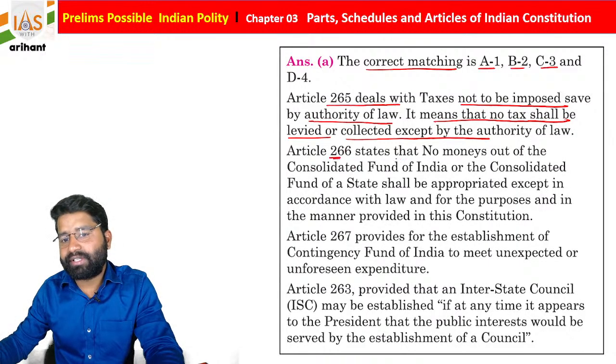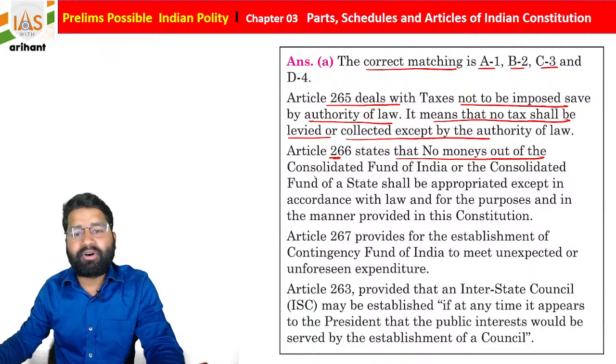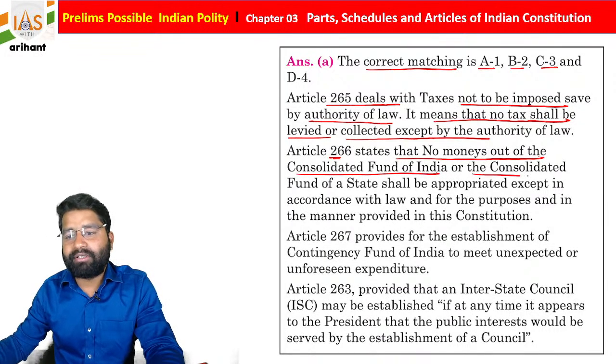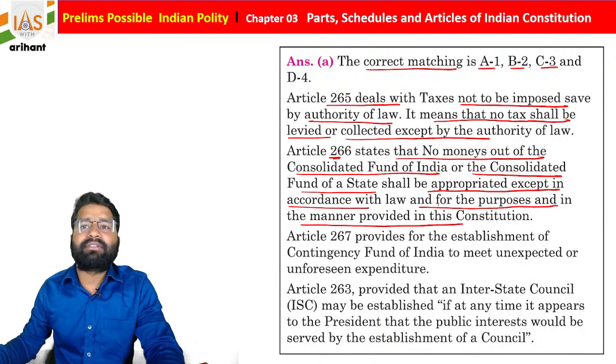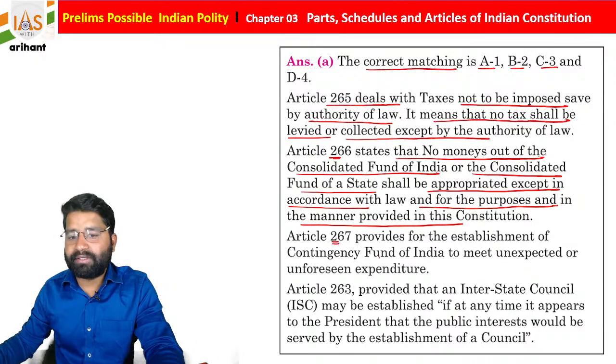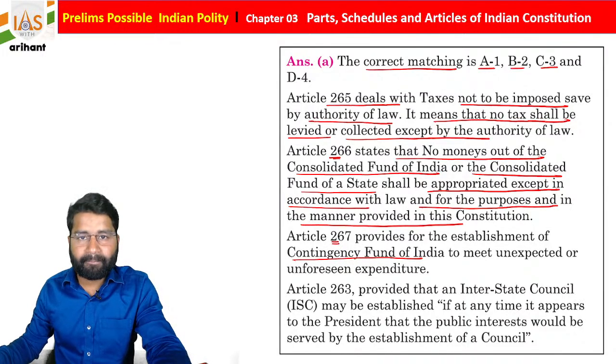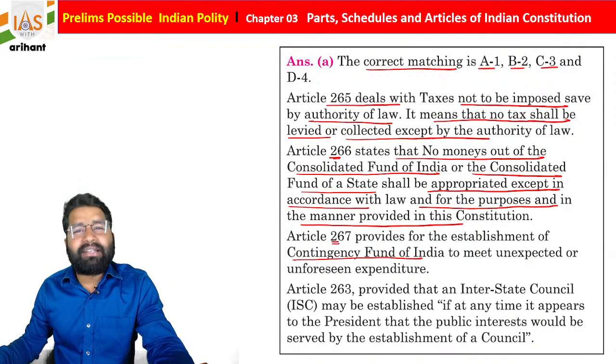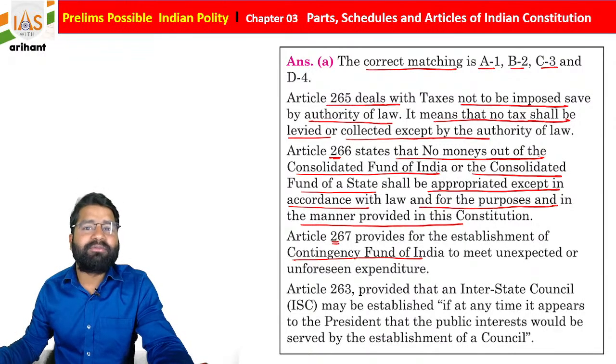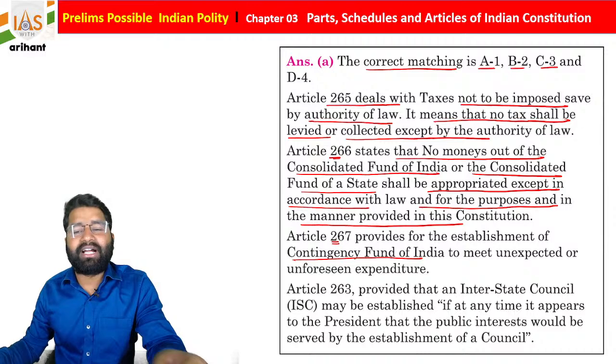Article 266 states that no money out of the Consolidated Fund of India or the Consolidated Fund of a state shall be appropriated except in accordance with the law and for the purpose and in the manner provided in this constitution, students. Article 267 is about the contingency fund. What is the contingency fund? Let's suppose some unexpected event happens that creates a problem for India. In that case, students, that fund can be used.